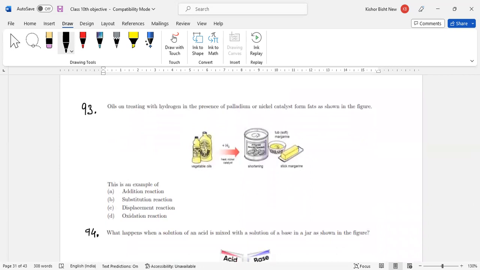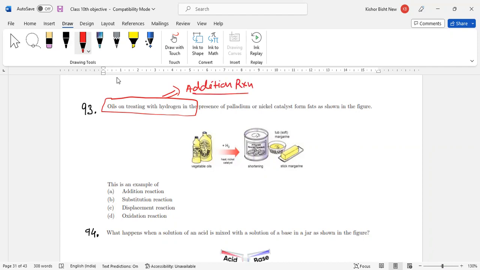Now come to the next question. Oil on treating with hydrogen in the presence of palladium and nickel catalyst forms fat, as shown in the figure. Vegetable oil, hydrogen, nickel, and this is the storing substance. Since whenever we say oil is treated with hydrogen, this is based on the first type, addition reaction.